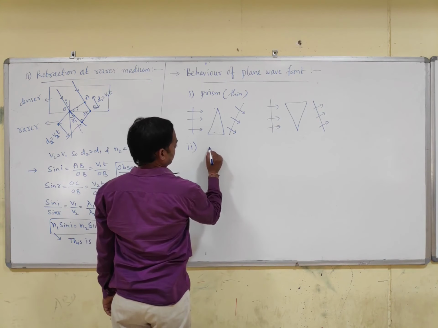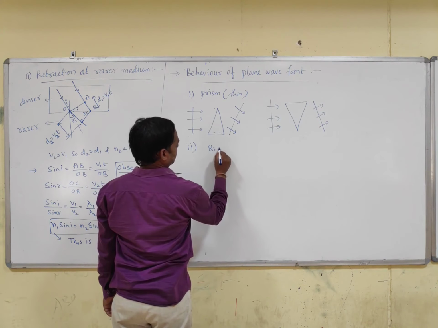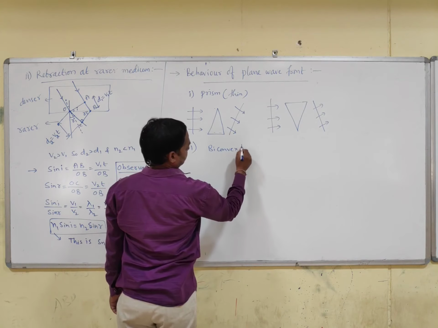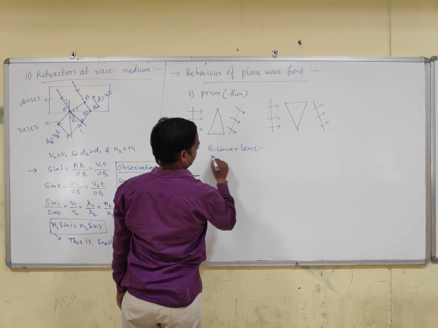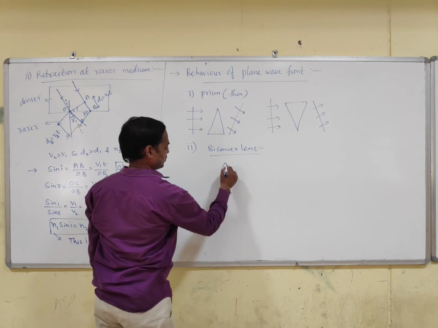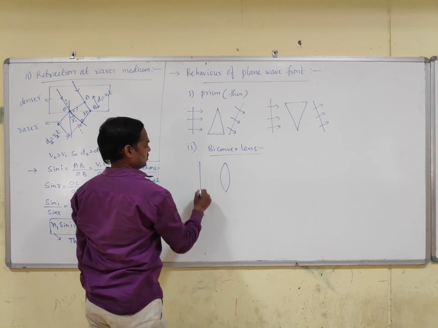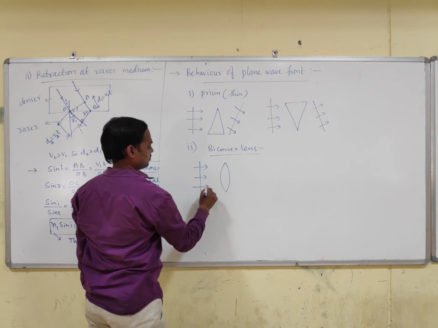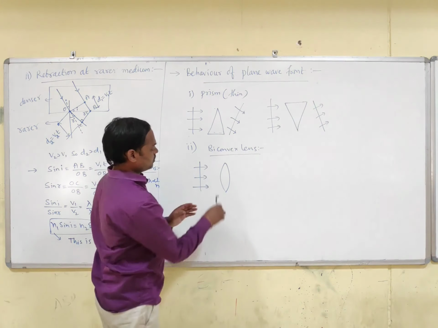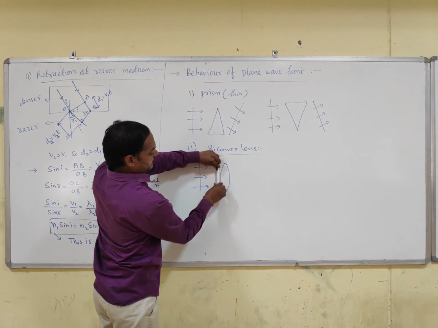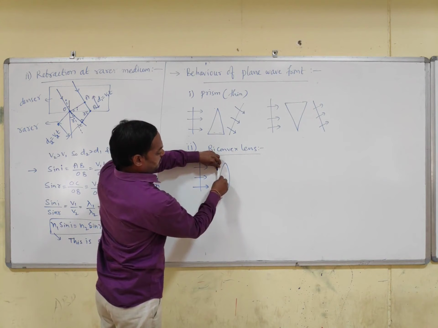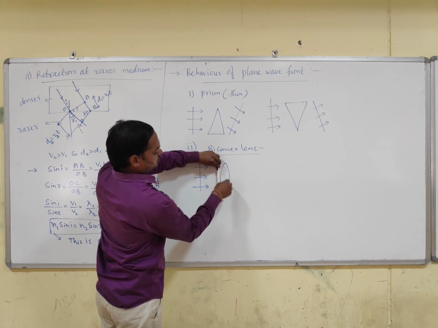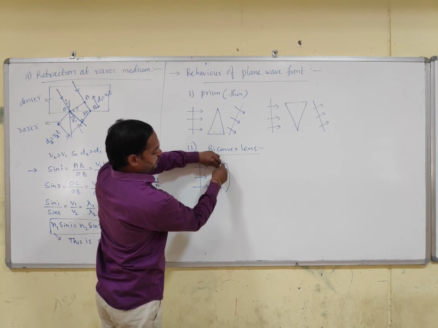if it is a biconvex lens, it is a plane wavefront. When it is interacting with the lens, in the middle there is a medium, at the top and bottom the medium is air.